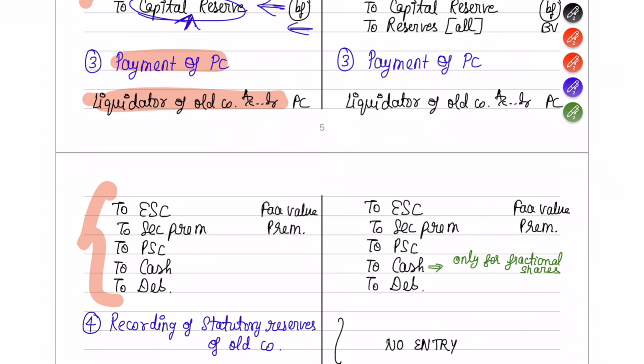But in what form are you going to pay? You can either pay using equity shares or preference shares or cash or debentures. When you are paying in the form of equity shares, you can also give out some premium, so that premium will be here. This is what we have given as breakup. Under equity share capital, only face value you will give. If you have paid some premium, write that in the securities premium account. So this is how you are going to make the payment of PC to the old company. Fine. I hope this is understood.